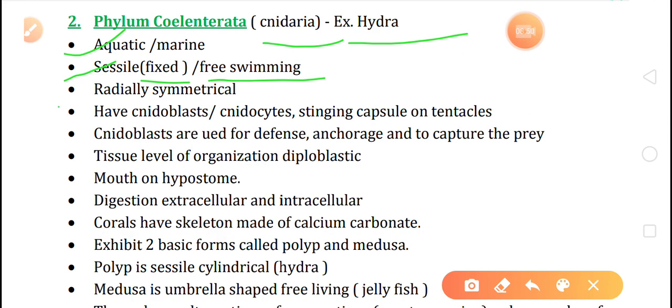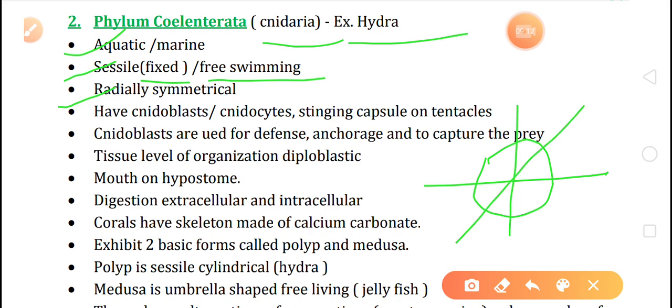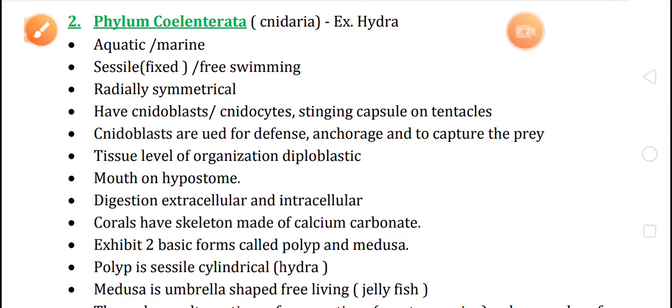Okay, they have the radial symmetry. Radial symmetry means the organism can be divisible into two equal parts by any vertical plane, horizontally, vertically, diagonally, any vertical plane, the organism is divided into the two equal parts. So that's why we can say that it is radial symmetrical.